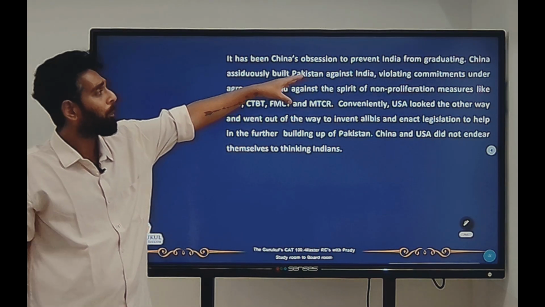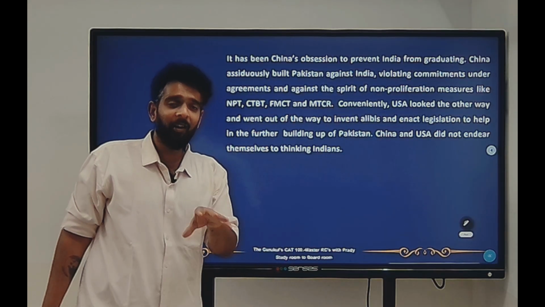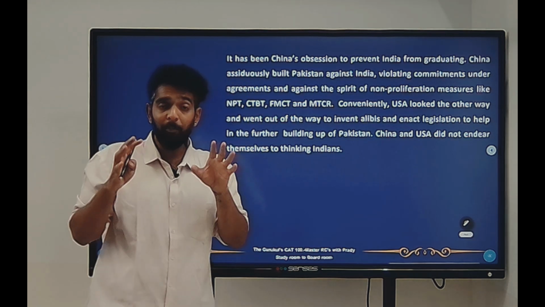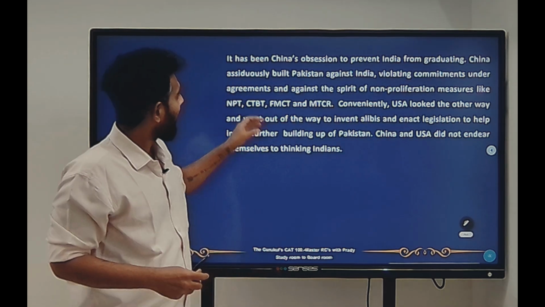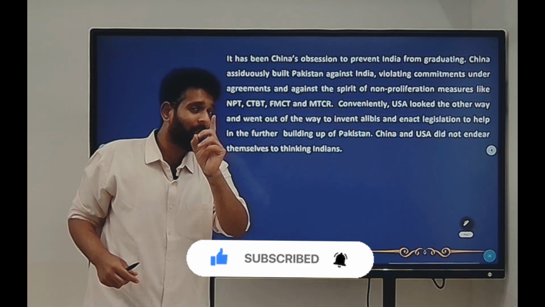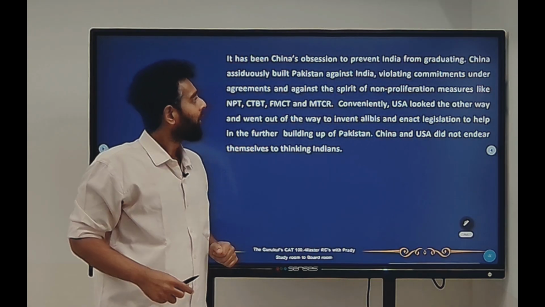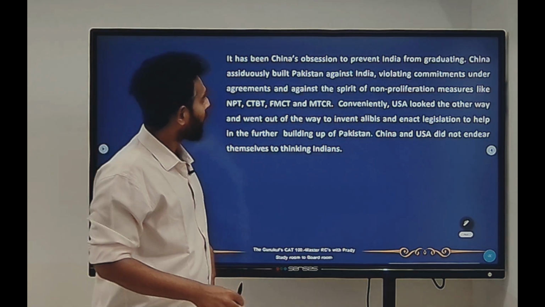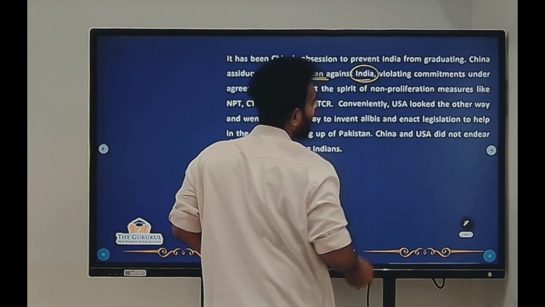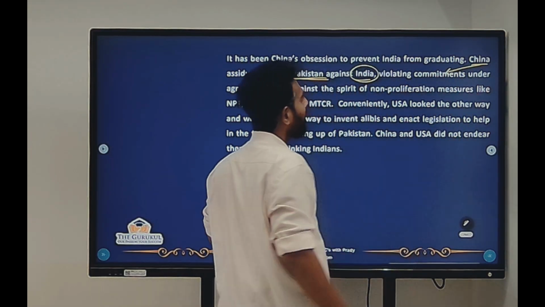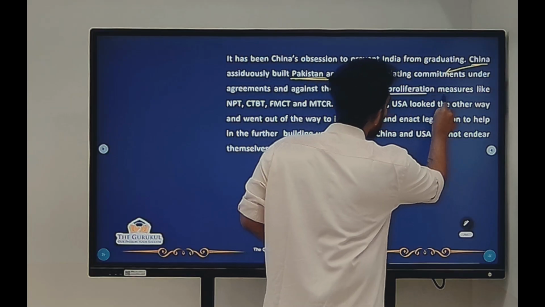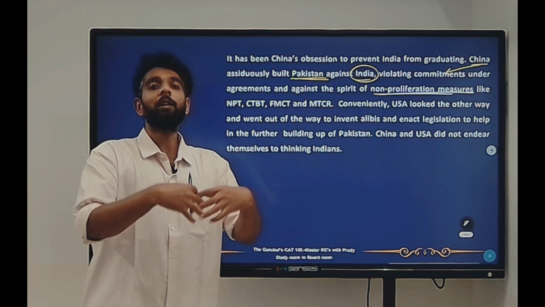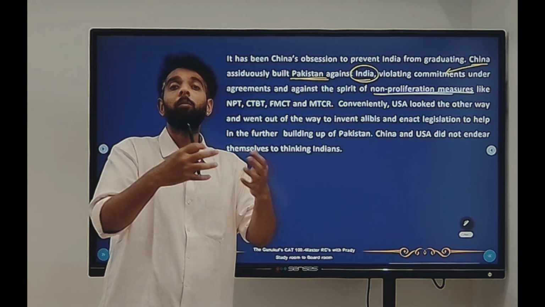It's been China's obsession to prevent India from graduating. That means China has been trying to stop Indian nuclear force. China assiduously, with a lot of patience and perseverance, with a lot of effort, assiduously built Pakistan against India. That means China has held Pakistan against India, violating commitments under the agreements and against the spirit of non-proliferation measures. That means to build Pakistan against India, China has violated a lot of commitments. Under what? Under the non-proliferation measures. Okay, that means measures which say that you should not encourage, you should not try and make more and more nuclear weapons.